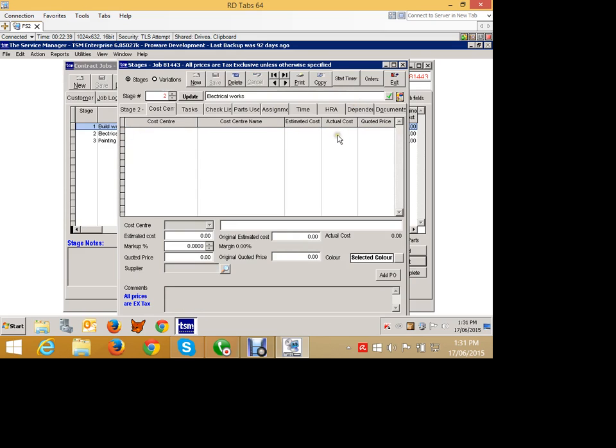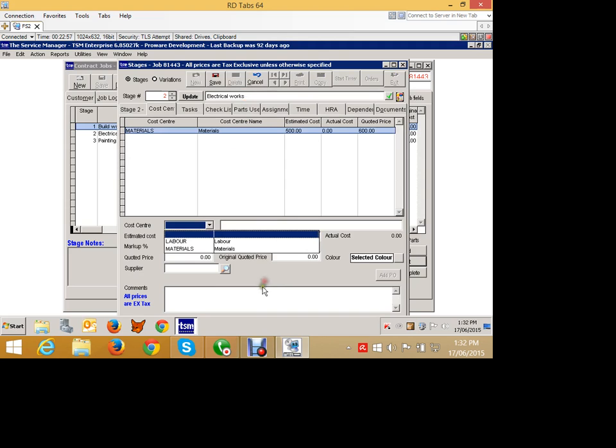We can now move on to stage 2, which is electrical works. So we may have materials of $500, which we'll sell for a 20% markup, and we may have some labour once again. That's going to cost us $350, and we may just on-sell that for $500.